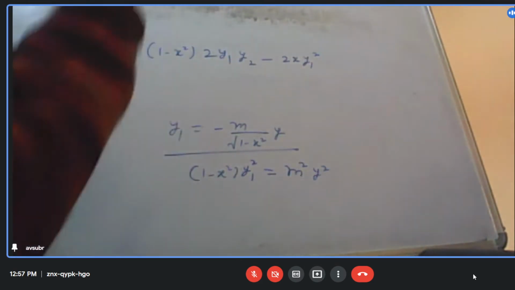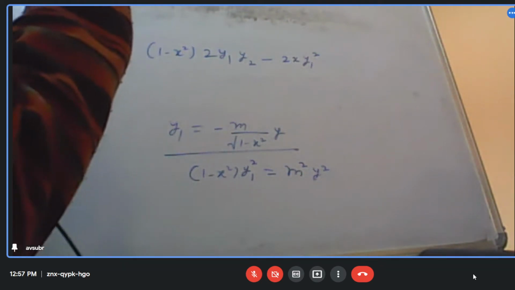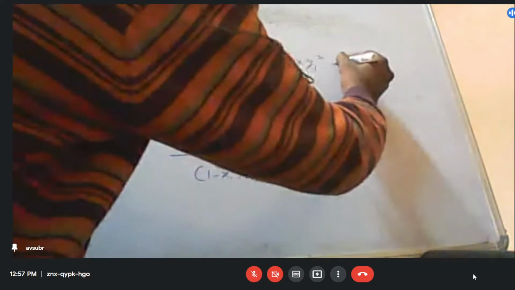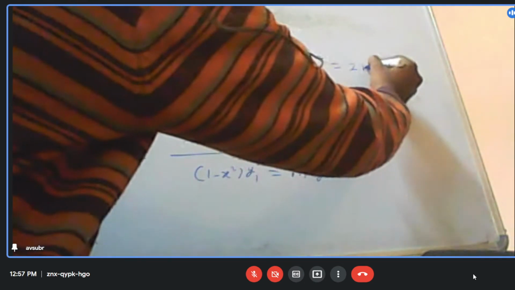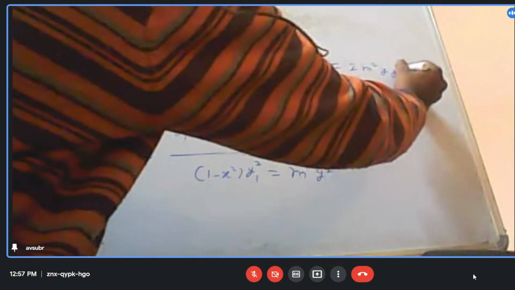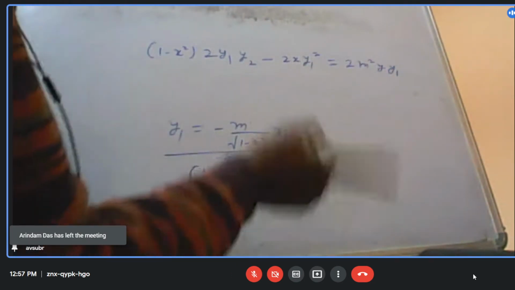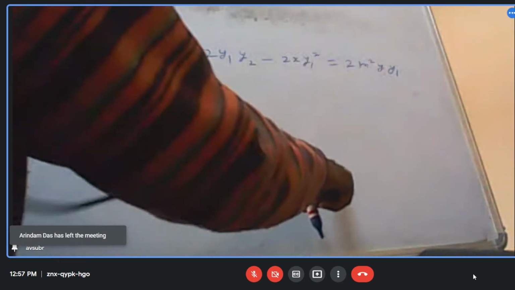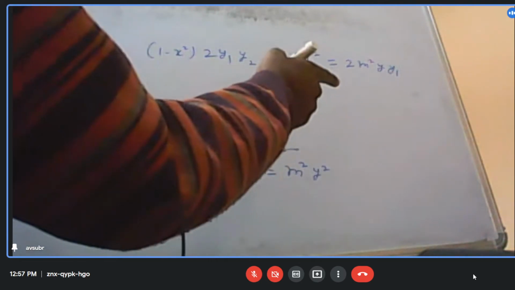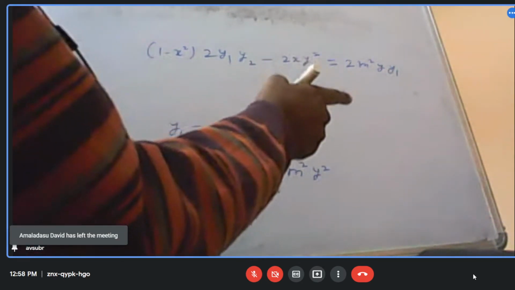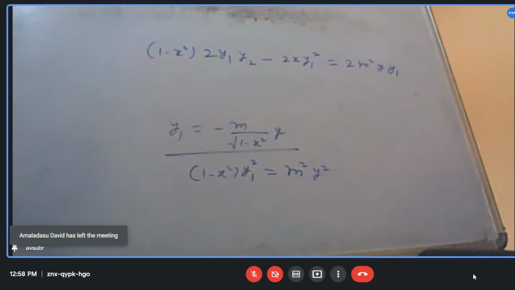While differentiating, the right hand side will be m square y. Differentiation of this gives 2y and differentiation of y, that is y1.